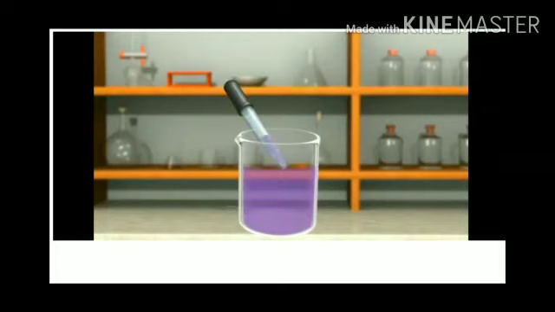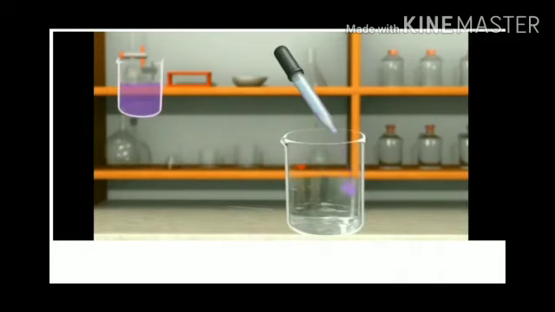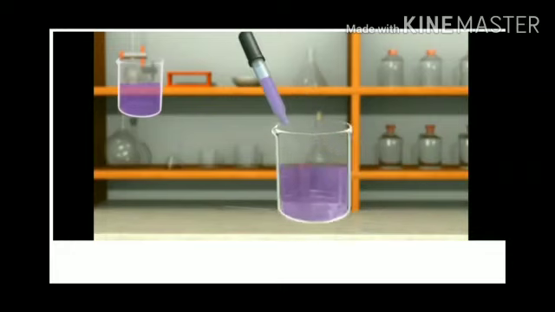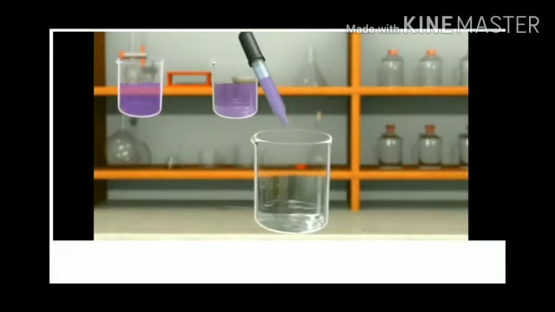Take 10 ml of the deep solution of potassium permanganate from the first beaker and mix it with 90 ml of water present in the second beaker to dilute it. Due to this dilution, the color of potassium permanganate in the second beaker becomes a bit lighter. Now take 10 ml of potassium permanganate solution from the second beaker and mix it with 90 ml of water present in the third beaker to dilute it further. The color of the solution will become still lighter.